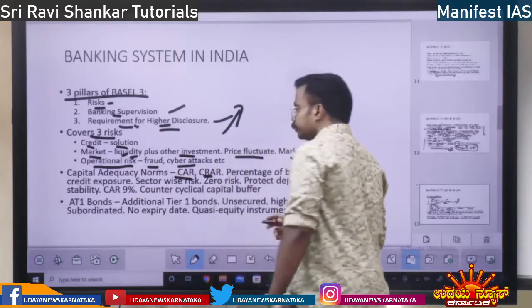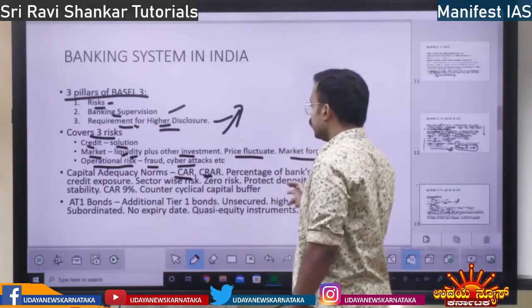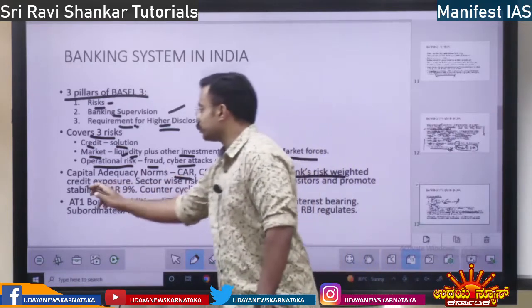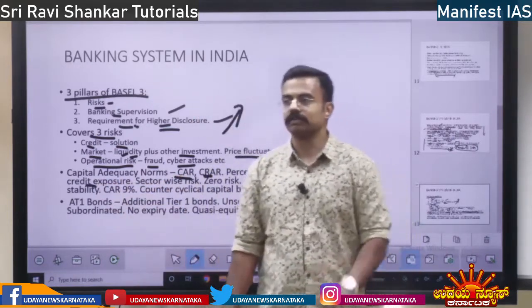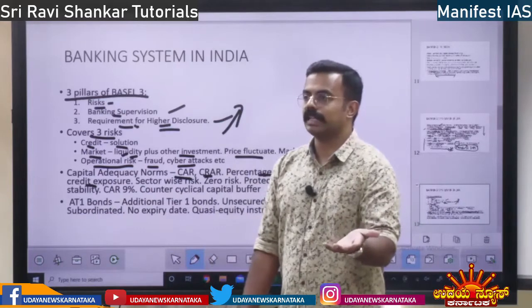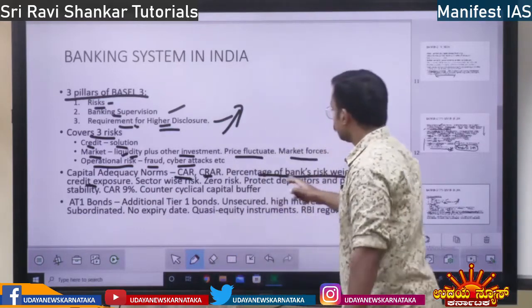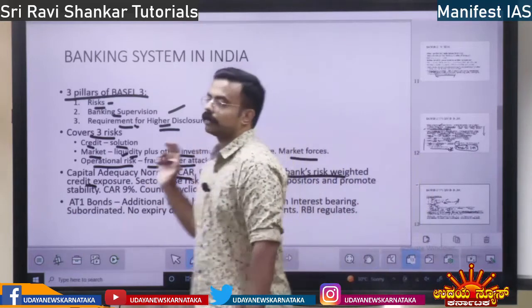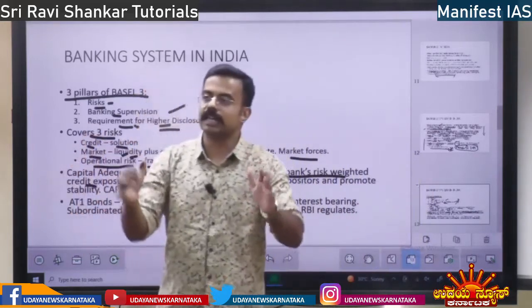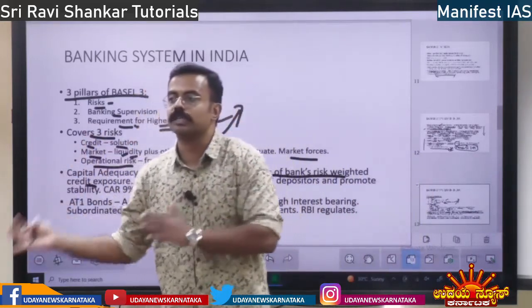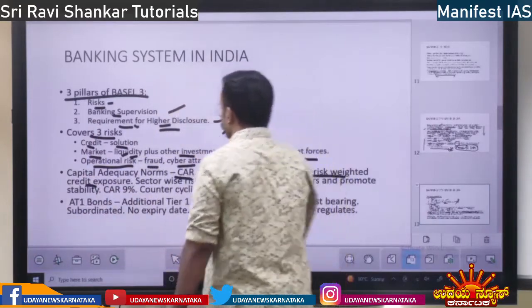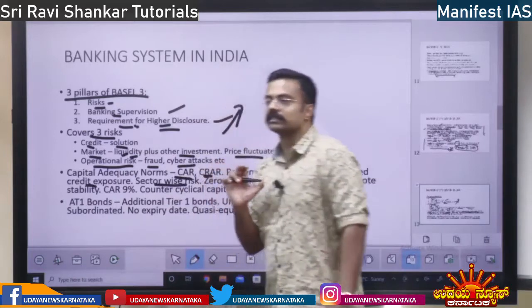Next, CRAR means percentage of bank's risk weighted credit exposure. I told you, credit exposure means risk. Percentage of bank's risk weighted credit exposure. In credit exposure, on certain assets, the bank's own assets, we are going to keep aside some money, that is CRAR. So there is sector wise risk.